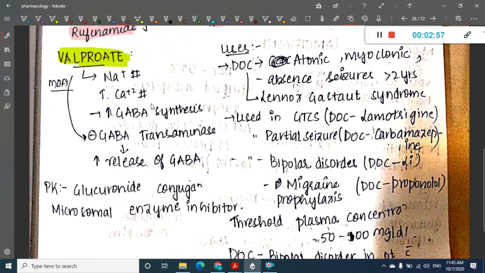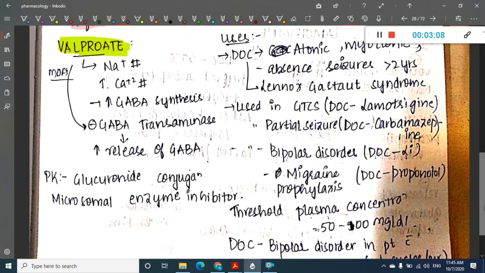It inhibits the breakdown of GABA, that is, it inhibits GABA transaminase, and as a result there is increased GABA release. Among all this, what is really important is that valproate is a microsomal enzyme inhibitor.